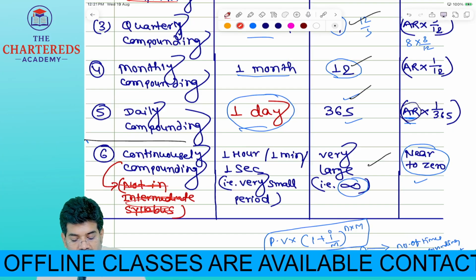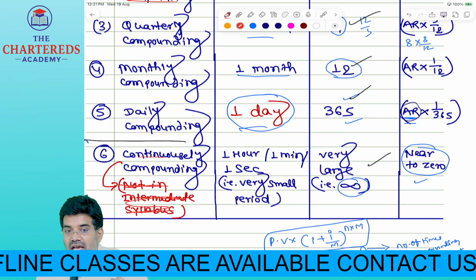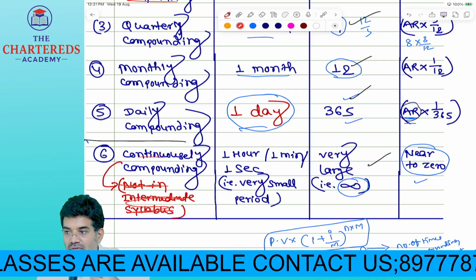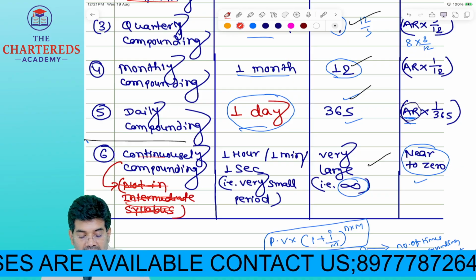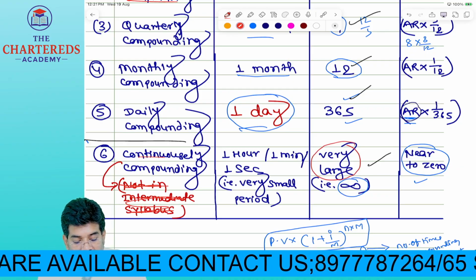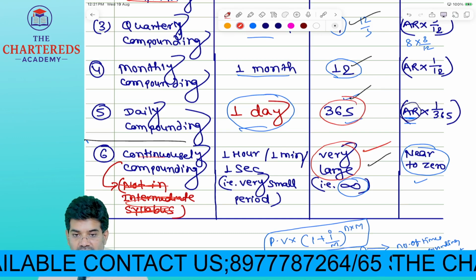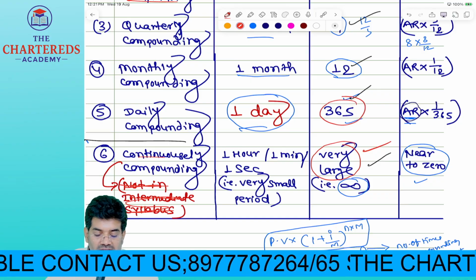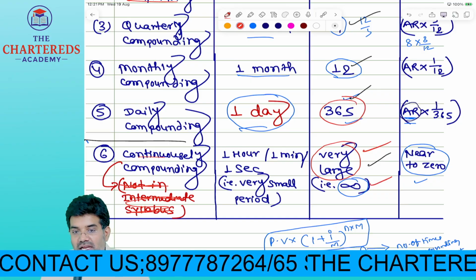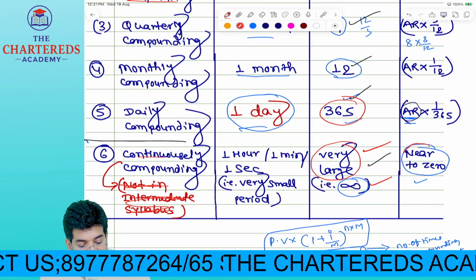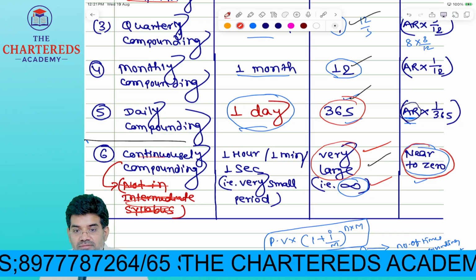Continuous compounding means you should understand as compounding for every second, compounding for every minute, compounding for every hour. And whenever it is continuous compounding, naturally this figure should be more than 365 only or not. But that should be considered as what? Infinite. Very large figure. Almost your interest will be nearer to 0.